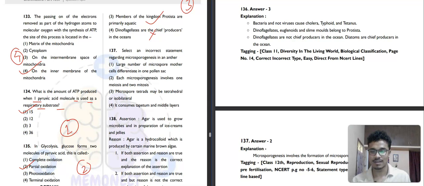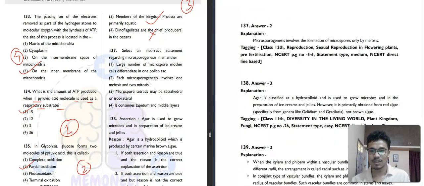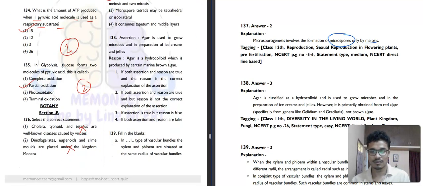Then question number 137. Select an incorrect statement regarding microsporogenesis in an anther. Microsporogenesis involves the formation of microspore only by meiosis. That is our answer, since each microspore involves one meiosis and two mitosis. Okay, now the next question, 138, assertion reason. It is saying that agar is used to grow microbes and in preparation of ice cream and jellies. Correct. Agar is a hydrocolloid which is produced by certain brown algae. So these are not produced from brown algae, these are produced from red algae. So here the third option will be our correct answer.